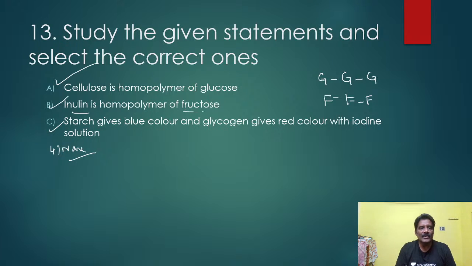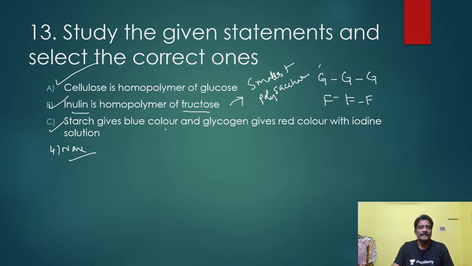Fructose is the smallest polysaccharide, better to say polysaccharide. Inulin is a homopolymer of fructose. In Asteraceae members, inulin is a reserve food.